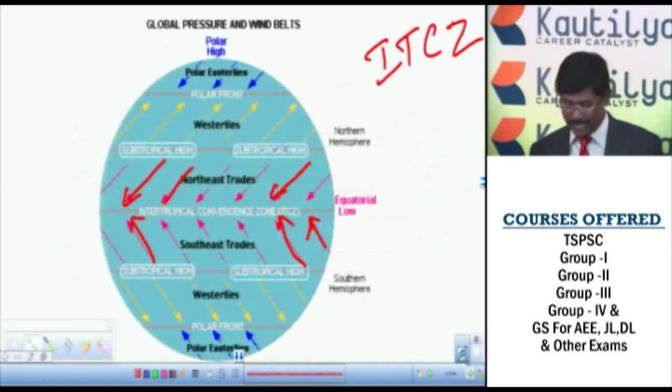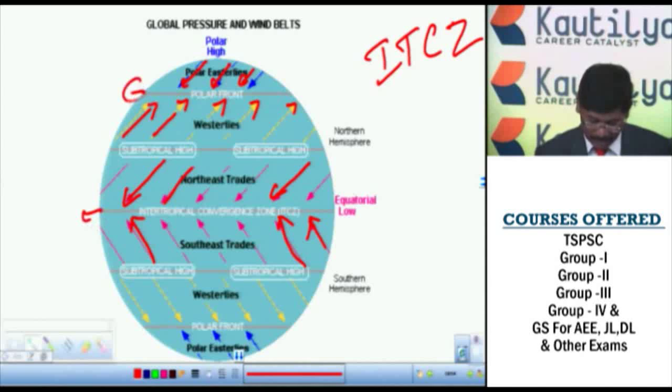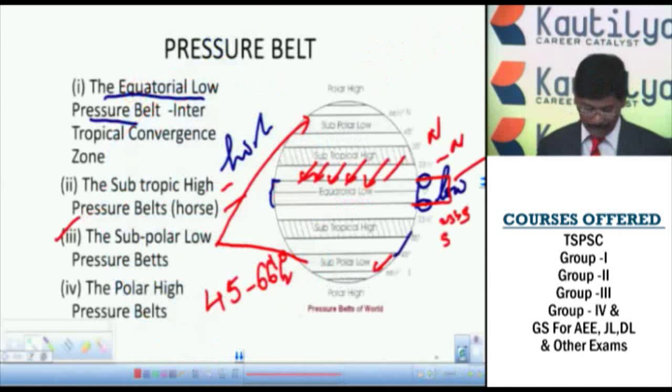This is mainly about the direction of the winds. Winds move from the subtropical high pressure area to the polar low pressure areas. Here also we can see the same direction, from the high pressure belt to the low pressure area. This is the area where we have the convergent way. The next one is where we also have divergence. The next and the last one is the polar high pressure belts.